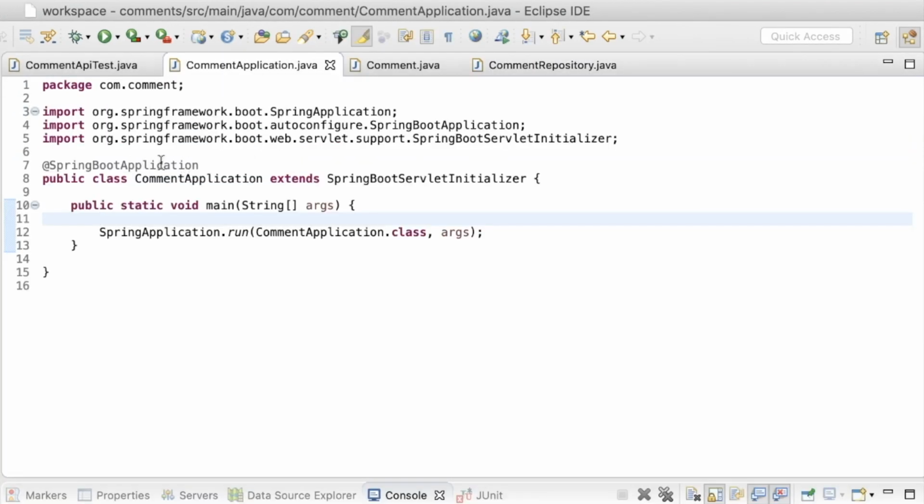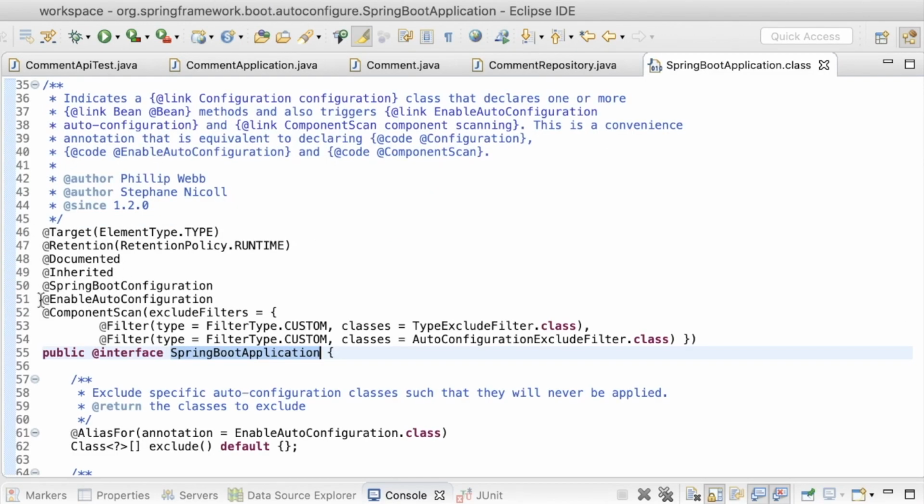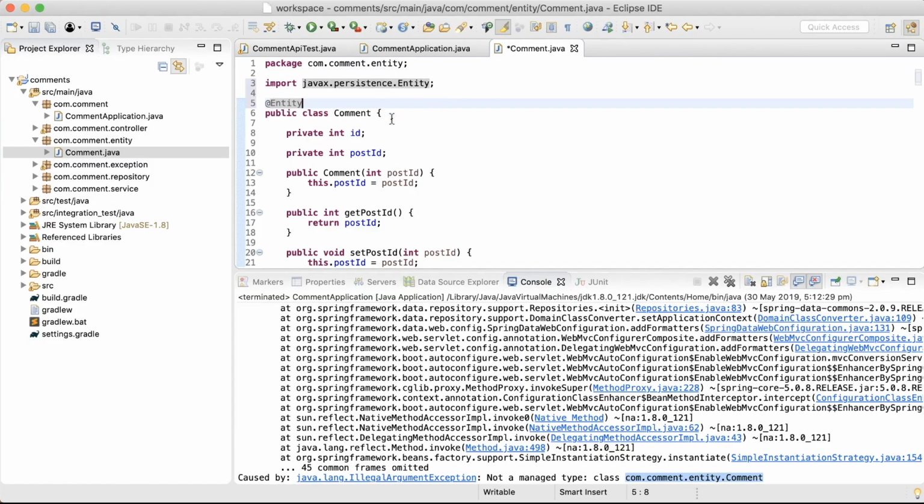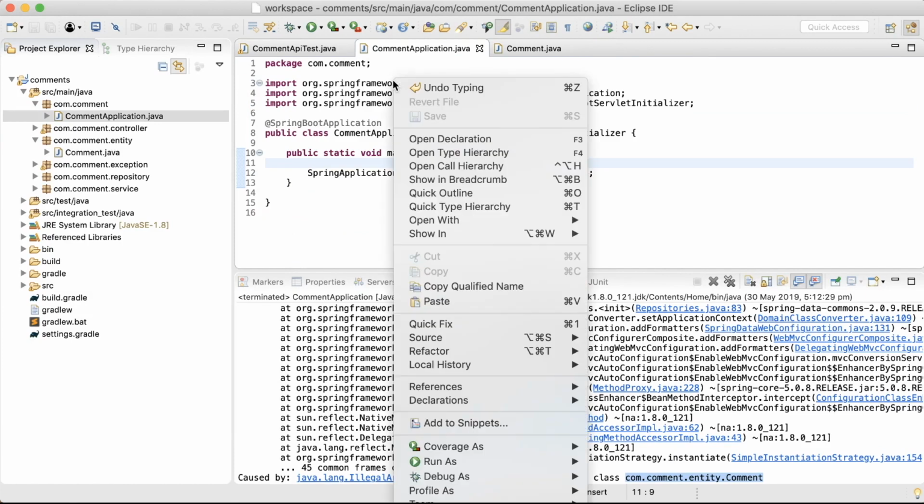Now, because I have enabled auto-configuration at the root package, all the sub-packages will be scanned for entities. Otherwise, I'd have to use the entity scan annotation to tell Spring Boot where to find the entities. I'll run the application again.